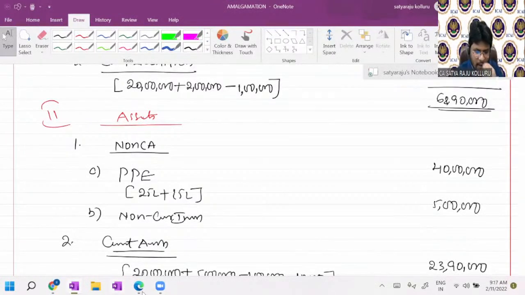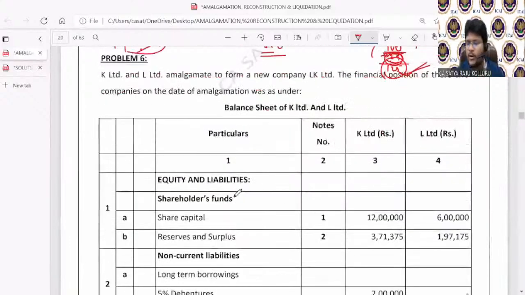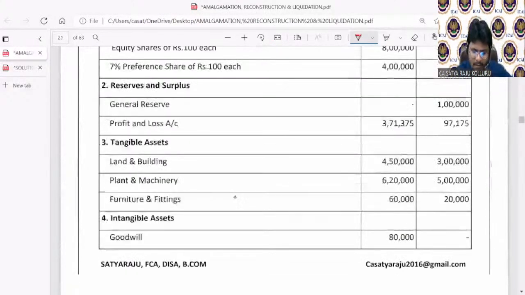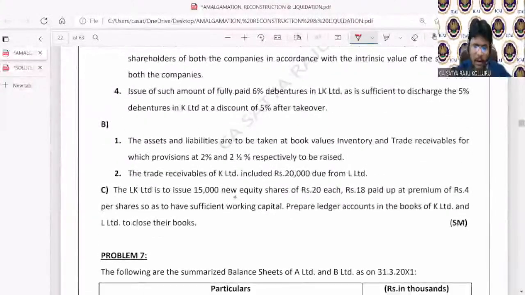Now concentrate, guys, all of you. I'll give the next problem as an HW problem. Why I am giving problem number 6 as HW, I will tell you. Please concentrate. What they asked, that final. Please come, all of you, final point.